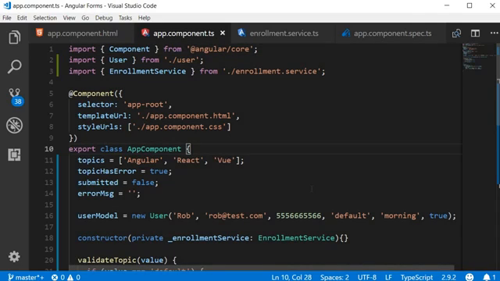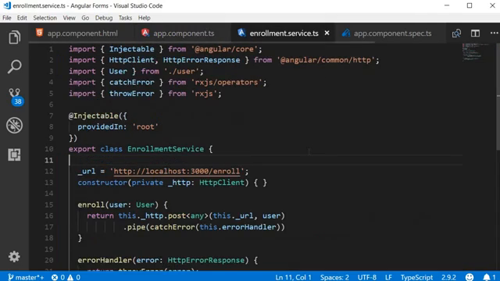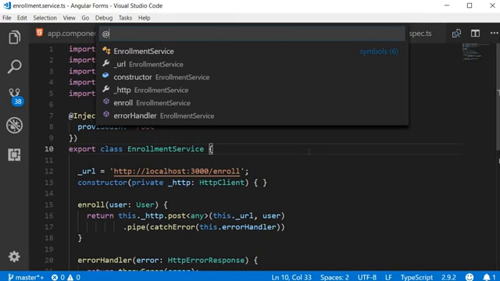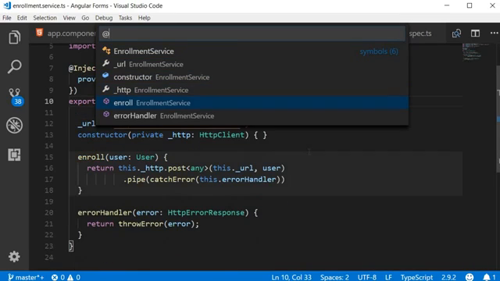The next thing possible is navigating to a symbol within a file. Let's say we have a file with a few hundred lines of code, and I want to find a specific method in that file. We can do that by starting the keyword with an @ symbol. Let's say we need to find a method called enroll in the current file. For that, hit Ctrl P and then type the @ symbol. Right away, it gives you a list of symbols. You can quite easily identify the method you're looking for and then press enter.